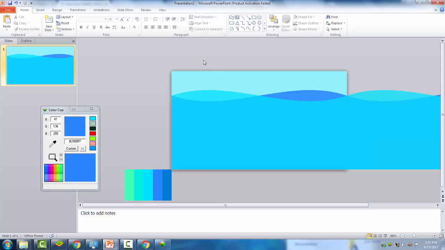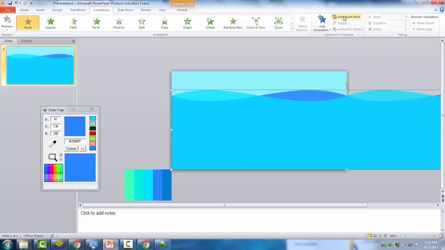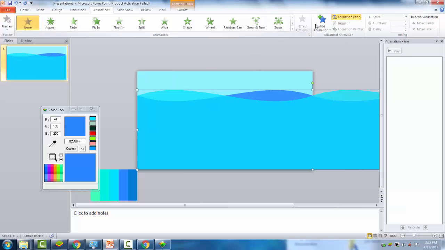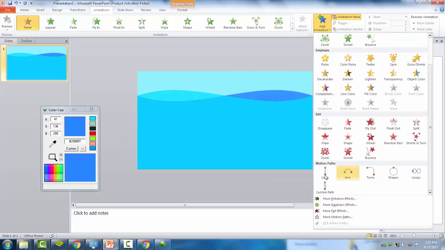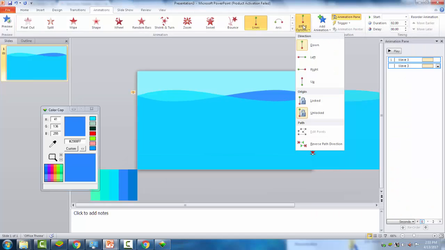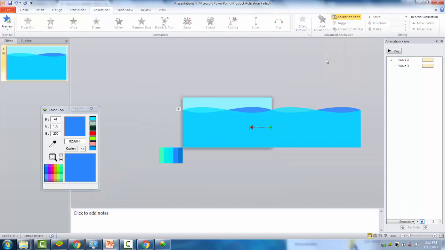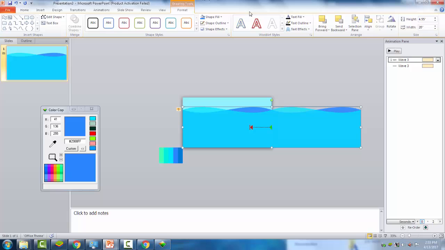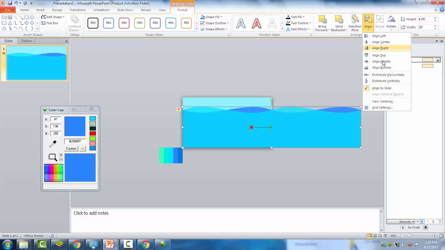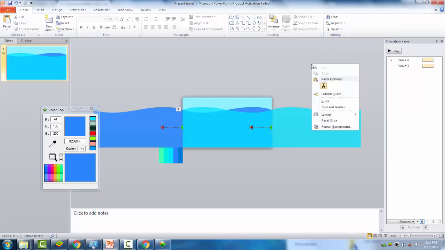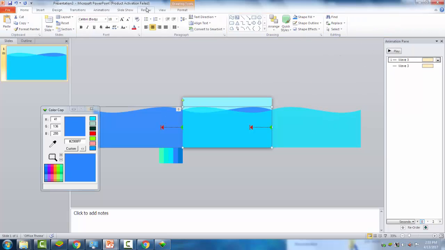Now we will make the animation. Select the two wavy banners, then go to the animation pane. We will access the animation pane, then add animation lines. To make the animation, select the dark blue wavy banner, then align it to the bottom and align to the right.